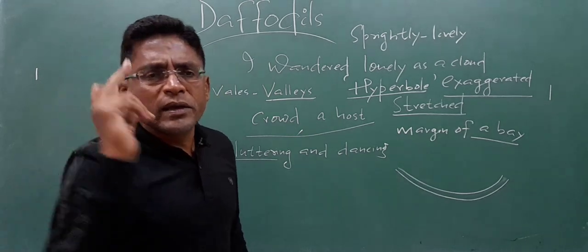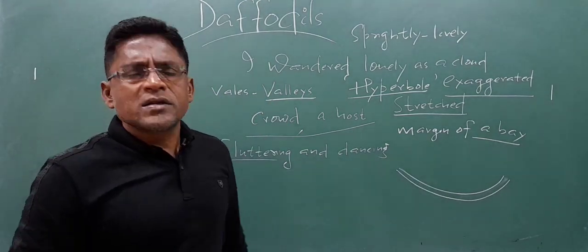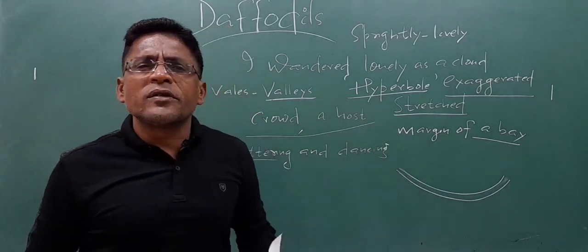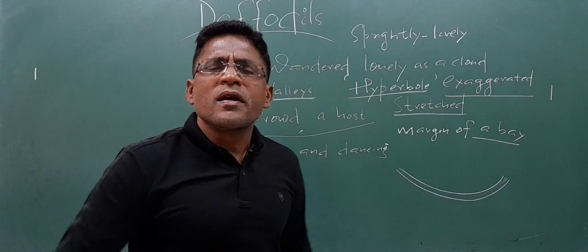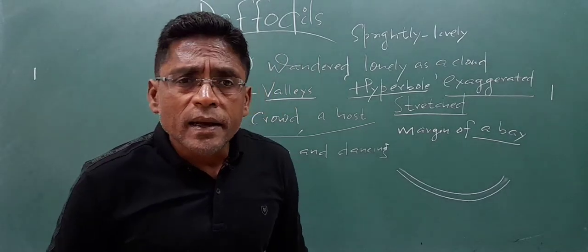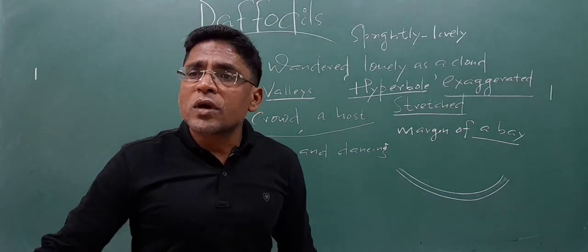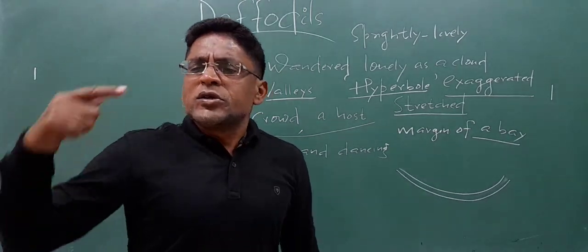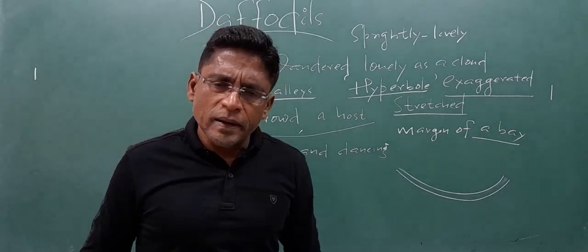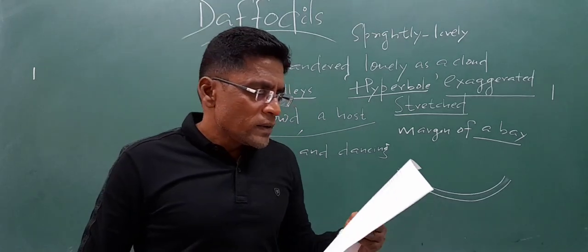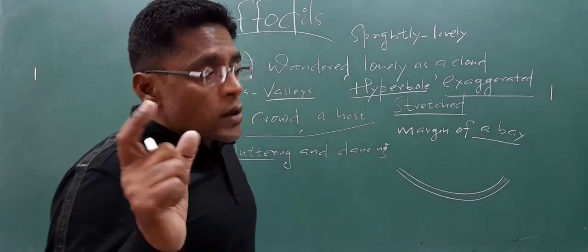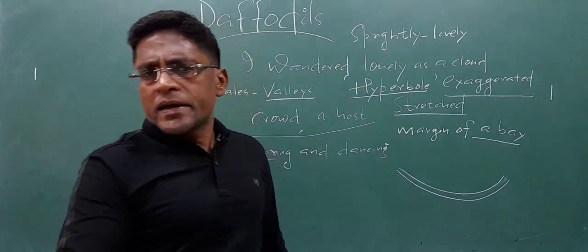So daffodils are dancing, raising their heads, jerking their heads, well, packed with life, filled with life, vivaciously, well, you can say energetically, vigorously. तो पोइट मजा ले रहे हैं. ये daffodils अपना सर उठा उठा के नाच रहे हैं, चुस्तिले तरीके से, फुर्तिले तरीके से. पोइट को बहुत ही मजा आ रहा है. That is the thing. So this last line, tossing their heads in sprightly dance, it means, well, the poet is really energized.